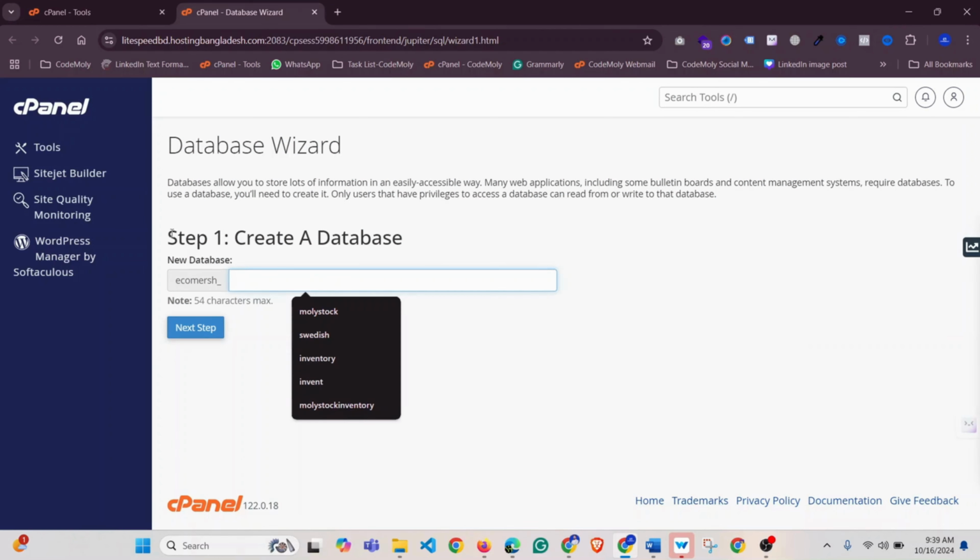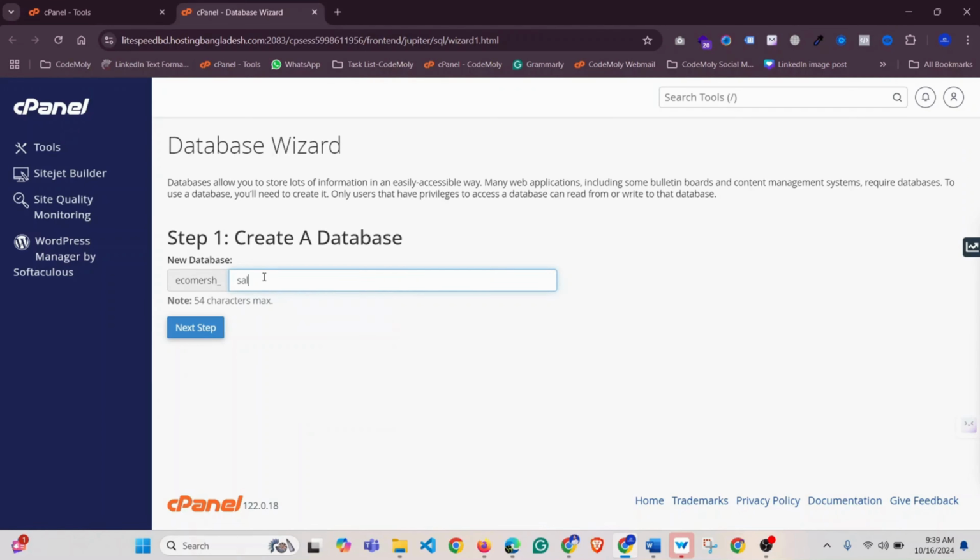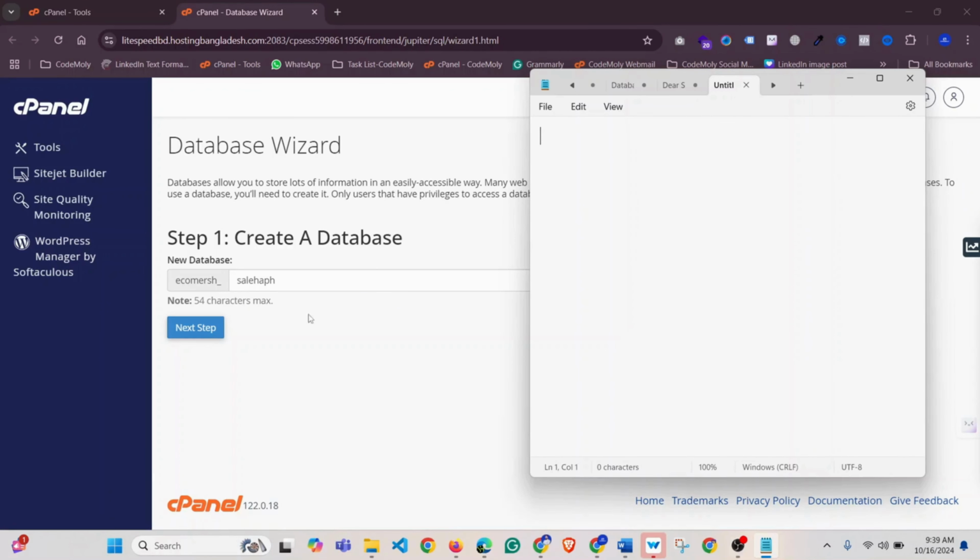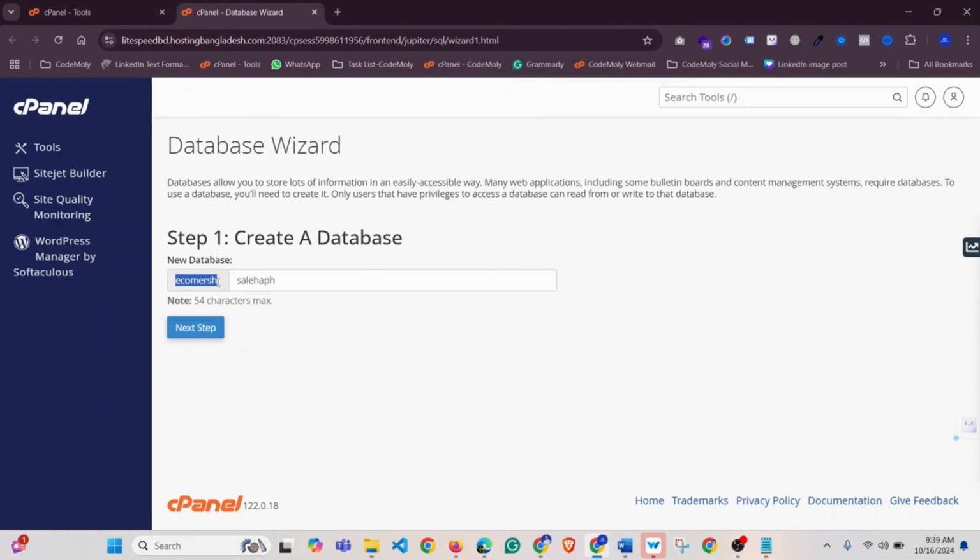Now step 1 is to create a database. Now I am giving a database name. Remember that we will use this database name a few minutes later, so we have to store this database name in a notepad.